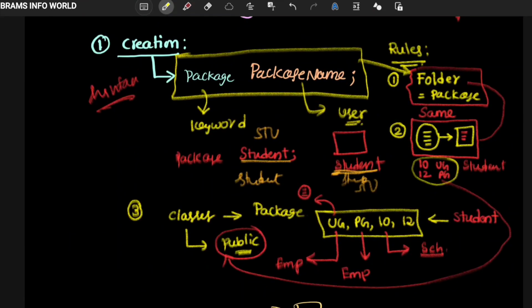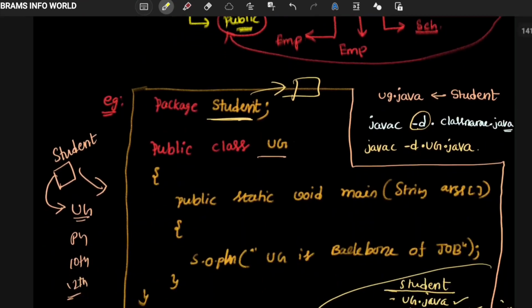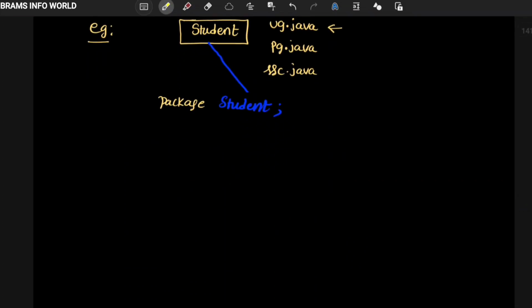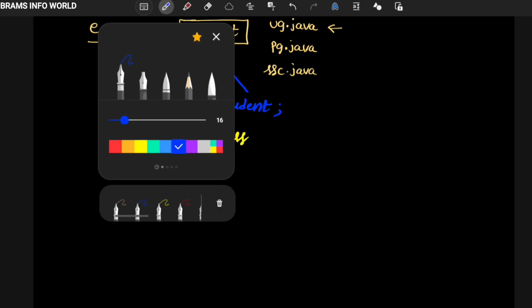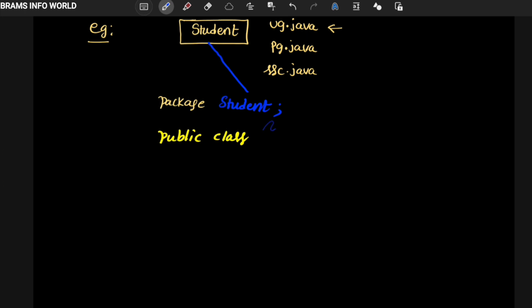As per this rule, it should be public. Public is a keyword, public class. My class is UG.